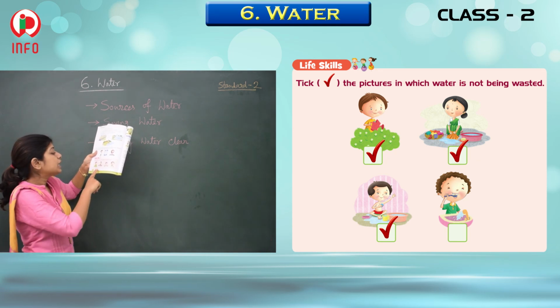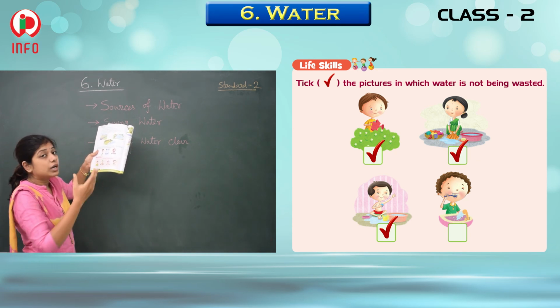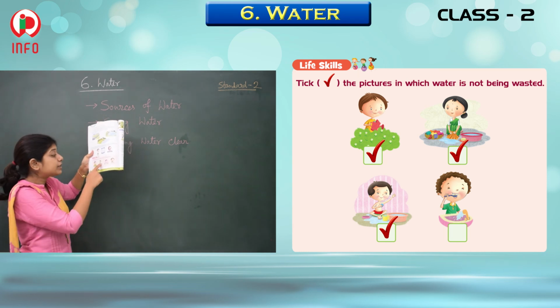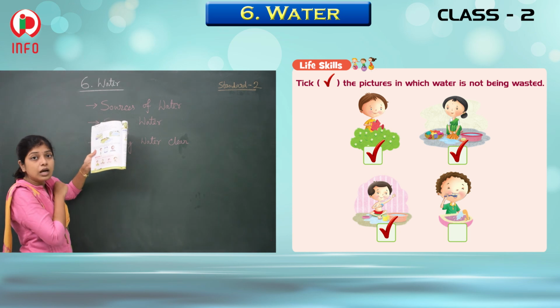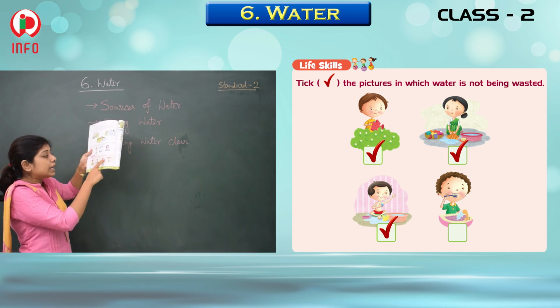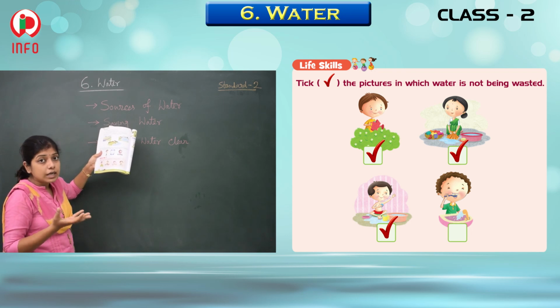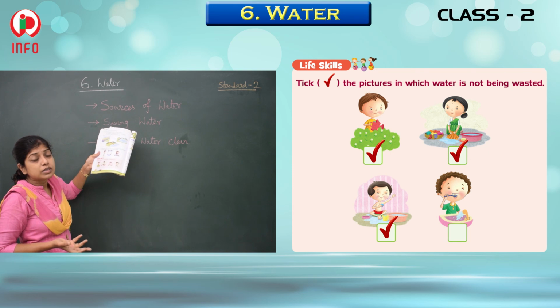And one more thing, see here how much water she needs. She took only that much in a container. Here also he is having water, but how much water he needs? He did not take such a huge amount of water.